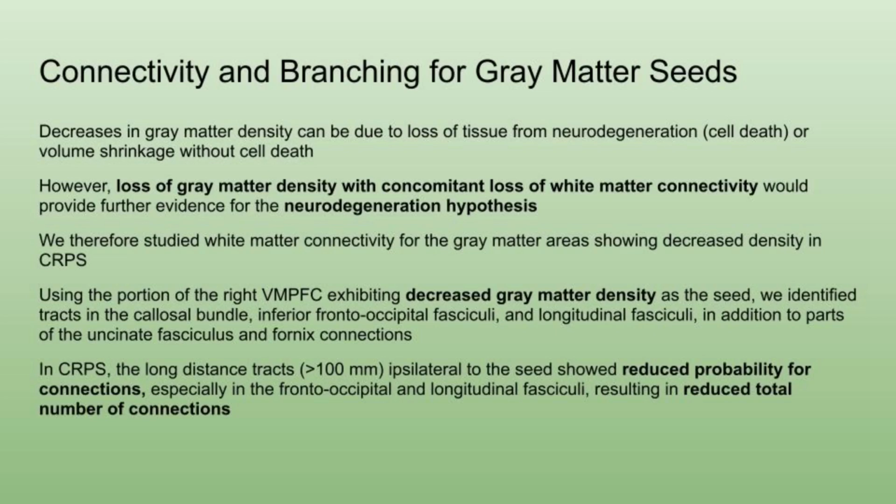Using the portion of the right ventromedial prefrontal cortex exhibiting decreased gray matter density as the seed, the authors identified tracts in the callosal bundle, the inferior frontal occipital fasciculi, and the longitudinal fasciculi, in addition to parts of the uncinate fasciculus and fornix connections. In CRPS, long-distance tracts ipsilateral to the seed, on the same side as the seed, showed reduced probability for connections, especially in the fronto-occipital and longitudinal fasciculi, resulting in a reduced total number of connections.